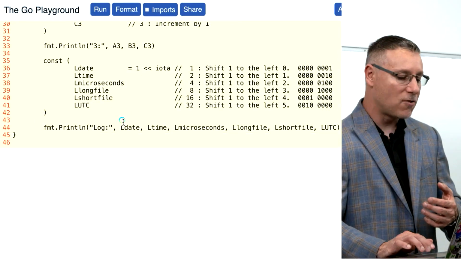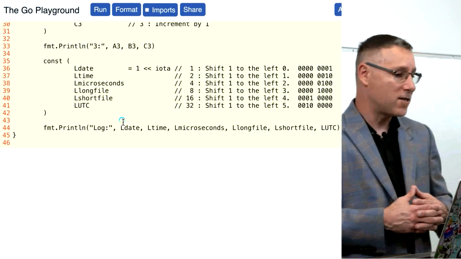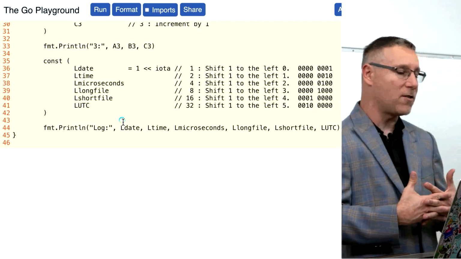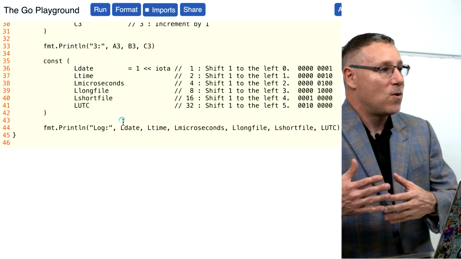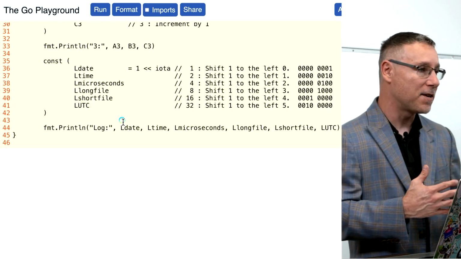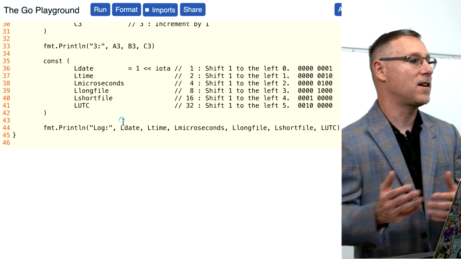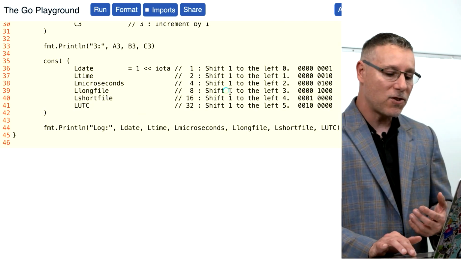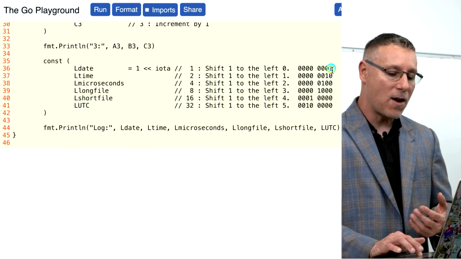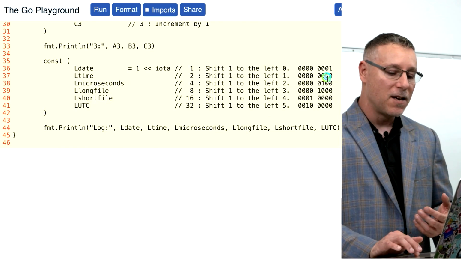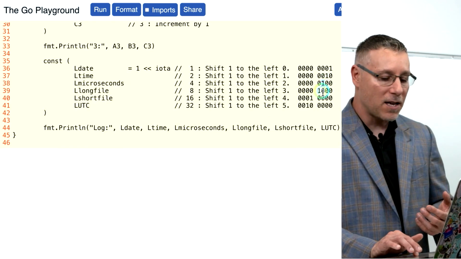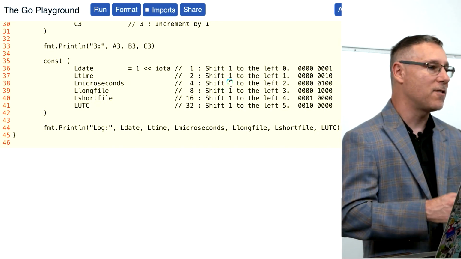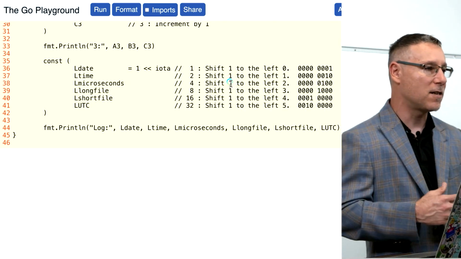So if you look at this, what we're doing is we're taking the value of 1 on line 36, and we're doing that bitwise shift to the left. And that shift to the left is going to happen automatically now on every line that follows. And I've tried to show you the bit pattern where that 1 is shifting to the left automatically for each constant in this block.